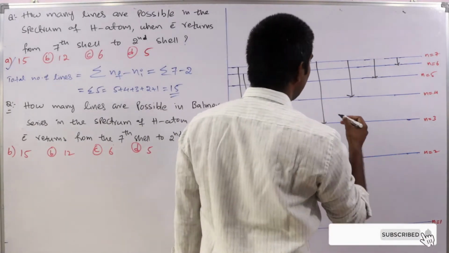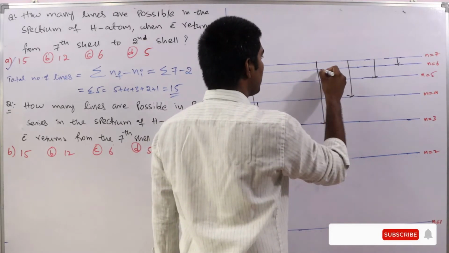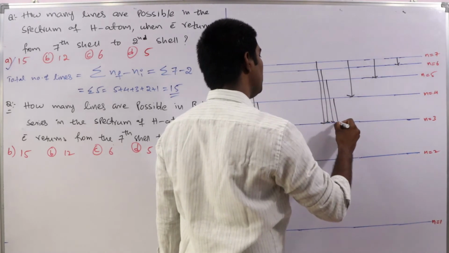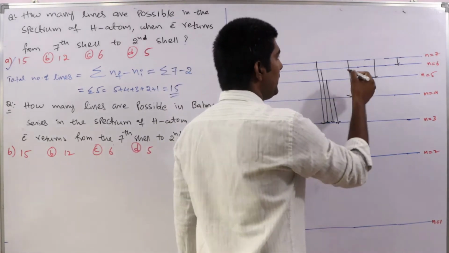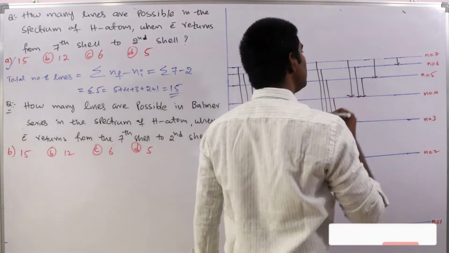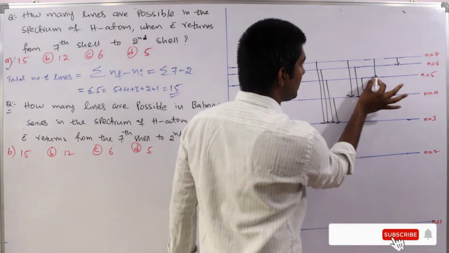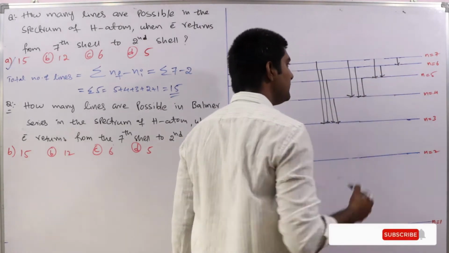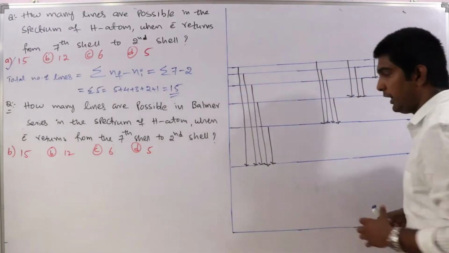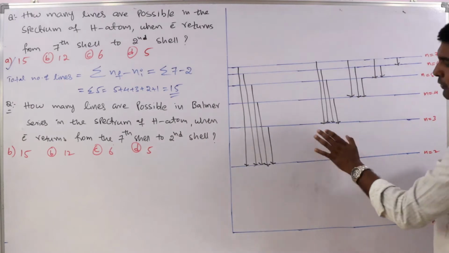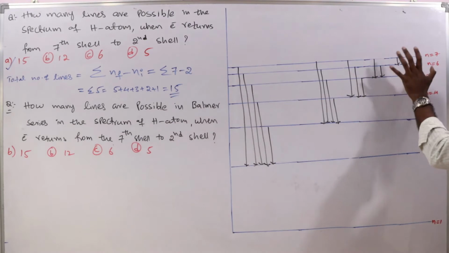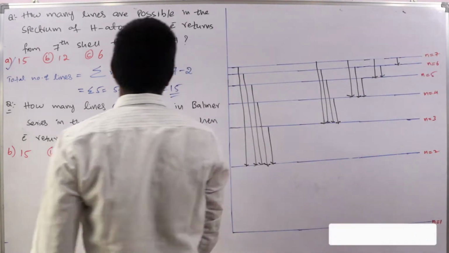Again same here also. So 7 to 3, 6 to 3, 5 to 3, 4 to 3 are also possible. And here 7 to 4, 6 to 4, 5 to 4 is also possible. And here 7 to 5, 6 to 5 is also possible. These are all the possible lines which we get here. If you count 5 plus 4, 9 plus 3, 12 plus 2, 14 plus 1, 15. Total 15 lines. Very simple.